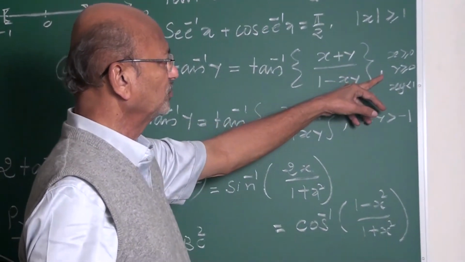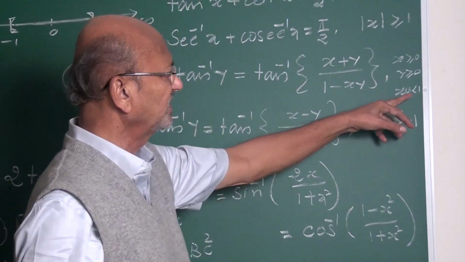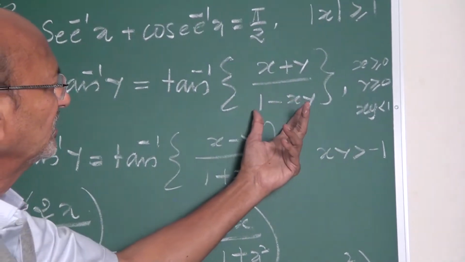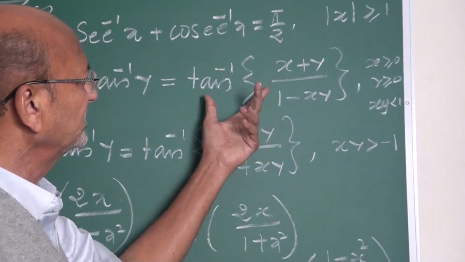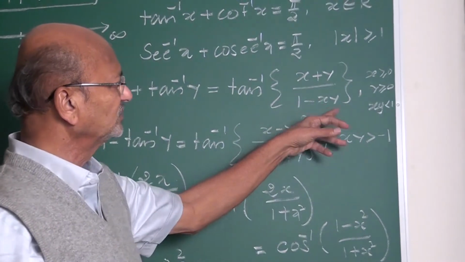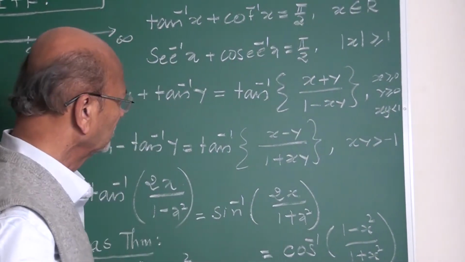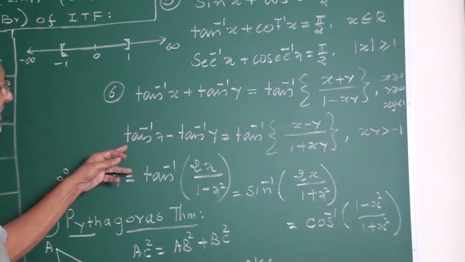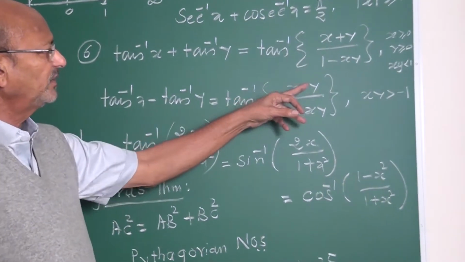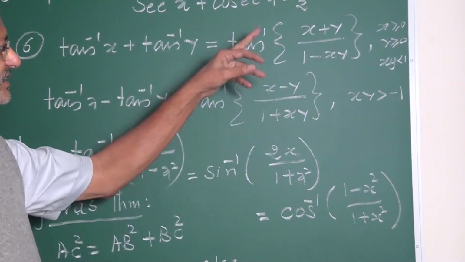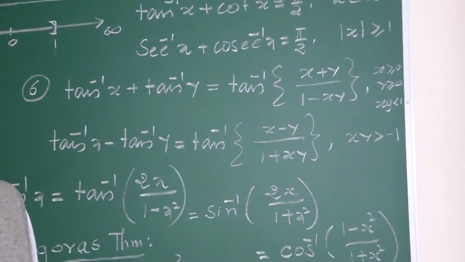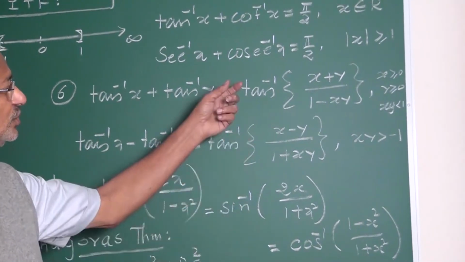Where x and y are positive and xy is strictly less than 1. If xy is equal to 1, the denominator becomes 0. In that case, this RHS becomes undefined. To avoid it, xy is less than 1. Next, tan inverse x minus tan inverse y equals tan inverse of (x minus y) upon (1 plus xy). These are very, very useful properties, my friends. In doing one-type examples, we use them.